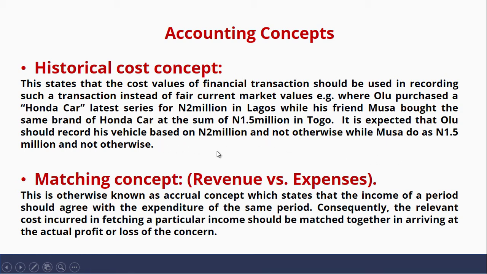We have two people in this example, Olu and Musa. Olu bought his car for 2 million naira. Musa bought his car somewhere else for 1.5 million. So in the records of Olu, Olu will record his car at 2 million naira, not the current market value at which Musa bought his own. Musa will record his at the cost of acquisition, not the current market value.